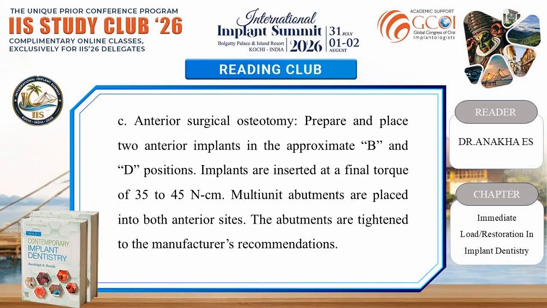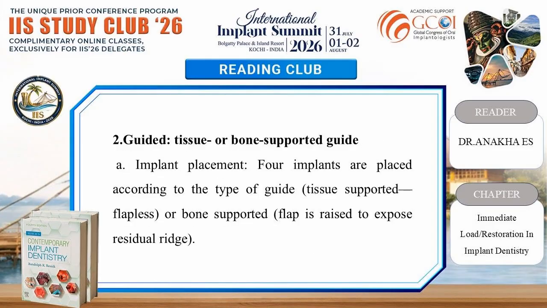C. Anterior surgical osteotomy. Prepare and place 2 anterior implants in the approximate B and D positions. Implants are inserted at a final torque of 35 to 45 Newton-centimeter. Multi-unit abutments are placed into both anterior sides. The abutments are tightened to the manufacturer's recommendations.